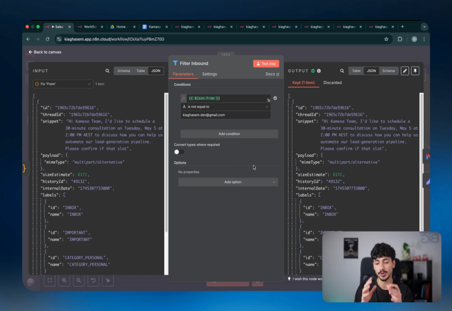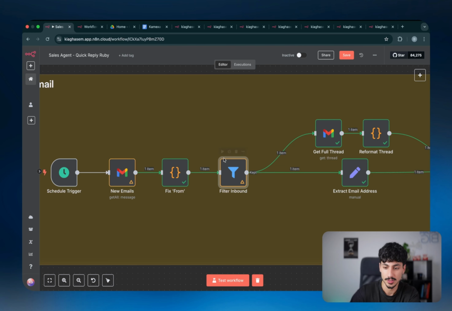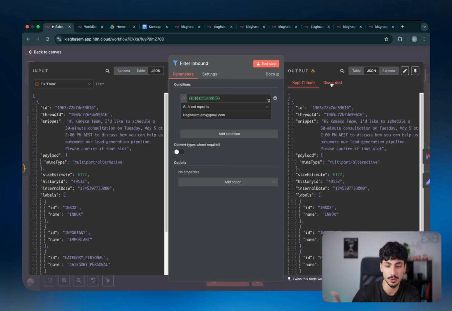So in the next node, what we're actually doing is we're filtering all the emails to only grab the emails that are actually inbound, because obviously we're trying to reply to people when they make a sales inquiry. So to do this, what we've done is we've checked the from and made sure that the from is actually from our email address. So in this instance, I've actually got my actual email address. So to set this node up, all you guys have to do is change that email address with your own email address. So then once you do that, what will happen is, let's say if 20 emails come in from the new emails node, it will check which ones are inbound and it will kick out all the ones that are actually outbound, meaning that you've sent the email to them.